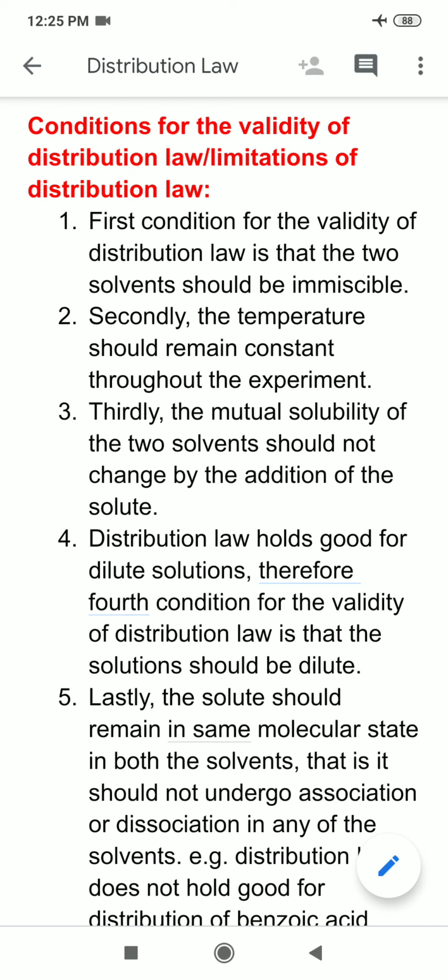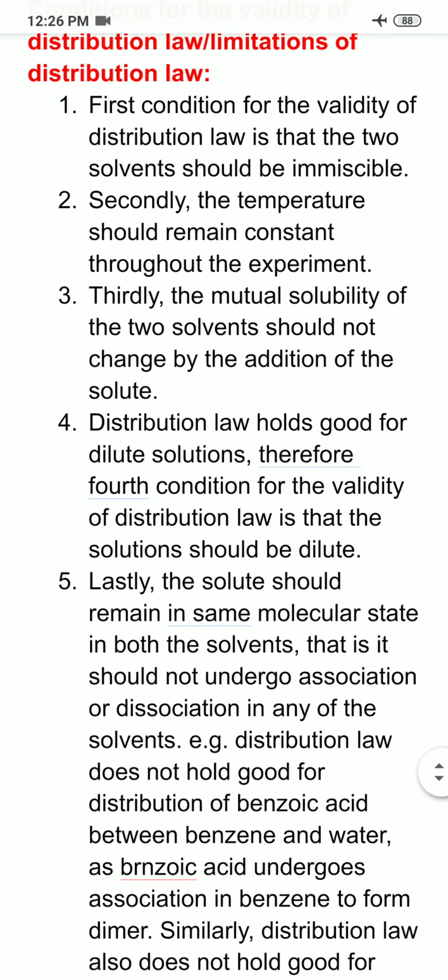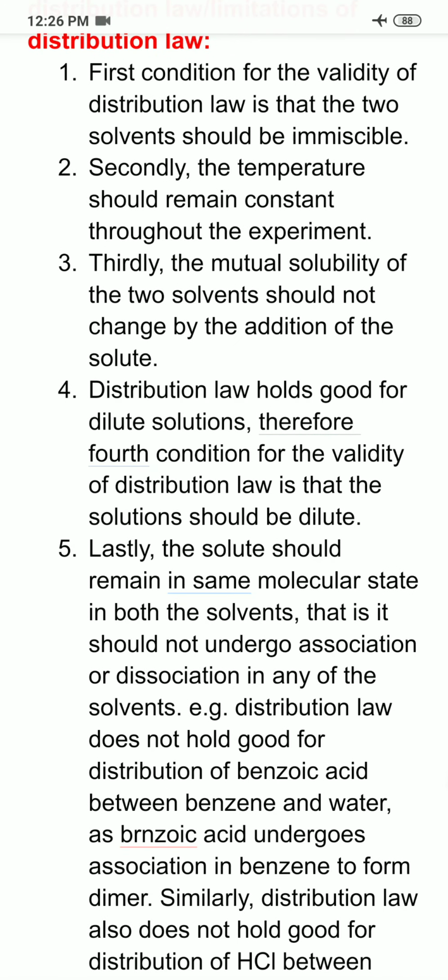Next condition is that the distribution law holds good only for dilute solutions. It cannot be applied to concentrated solutions. Therefore, fourth condition for the validity of the distribution law is that the solution should be dilute. And lastly, the solute should remain in the same molecular state in both the solvents.